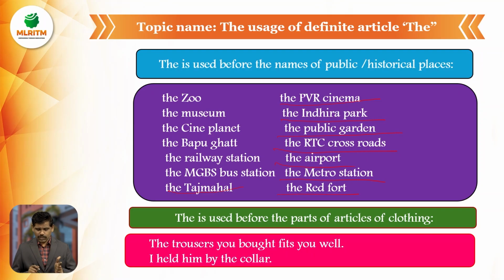The article the is used before the parts of articles of clothing. Example: the collar, the trousers. The trousers you bought fit you well. I held him by the collar. So we can use examples like this. Here, the trousers, by the collar. Collar is a part of clothing.